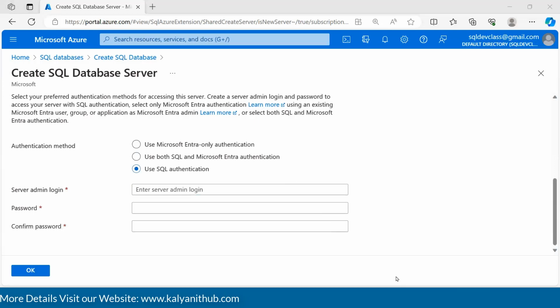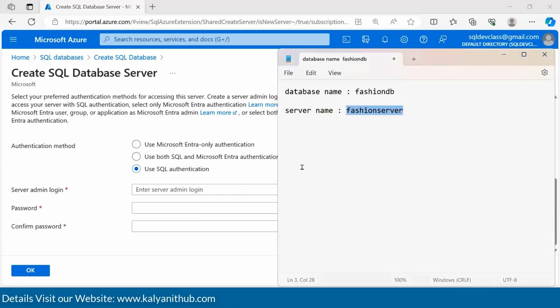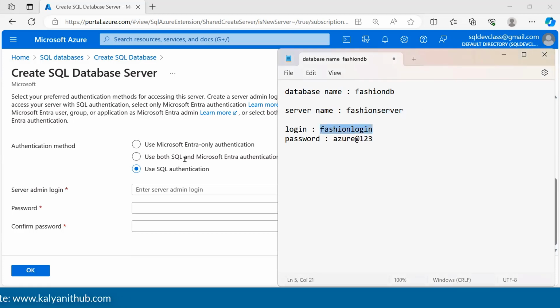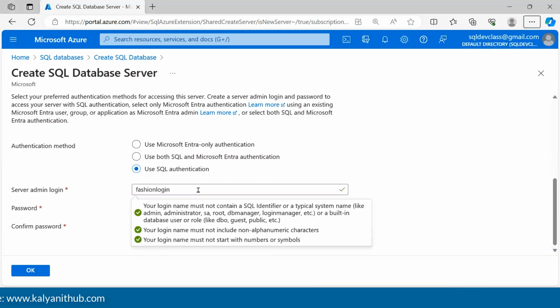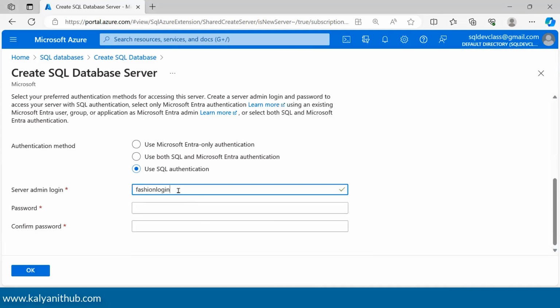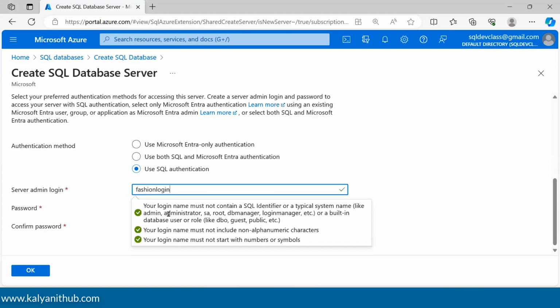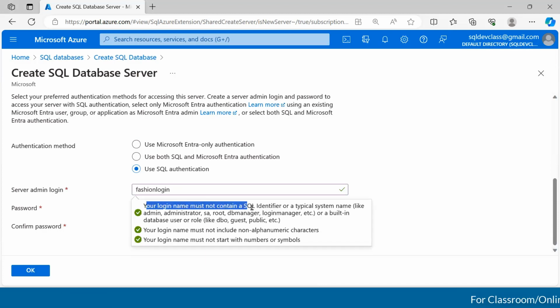So for that, I'm going to save the login. I'll say login as fashion login, and then password Azure@123. Okay, fashion login, simply copy it and then paste it. And see, it has even done some validation. Let me show you again. Your login name must not contain a SQL identifier or system name, right? So such names you cannot use as login.